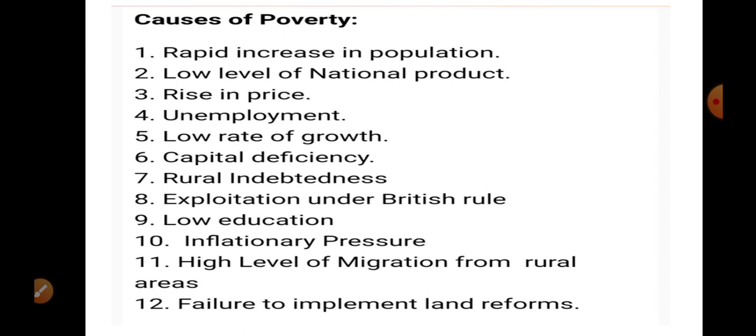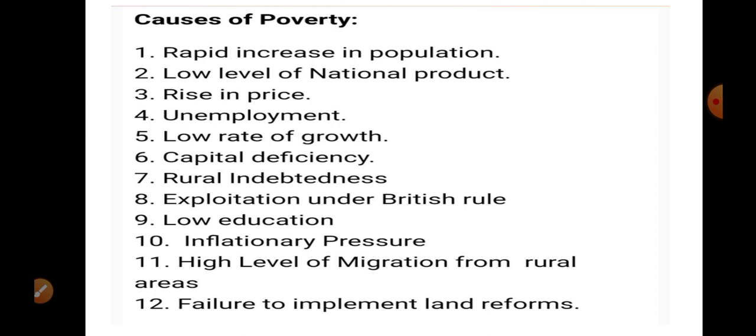So if we talk about India, our consumption level is too high and saving is too low, so the result is less capital accumulation. Rural indebtedness: in rural areas, the basic reason for poverty is the debt trap. For agriculture, for non-farming activity, for religious functions, or if there is any accident, they always borrow money, and to pay it they again borrow money. In this way they get caught in a debt trap, and this is the basic reason for poverty in rural areas.